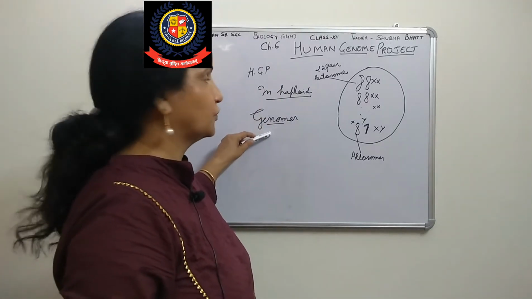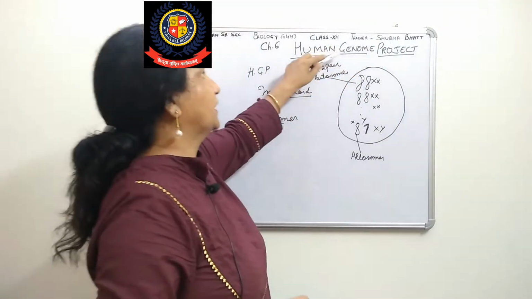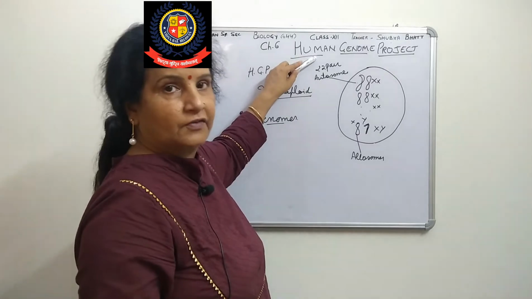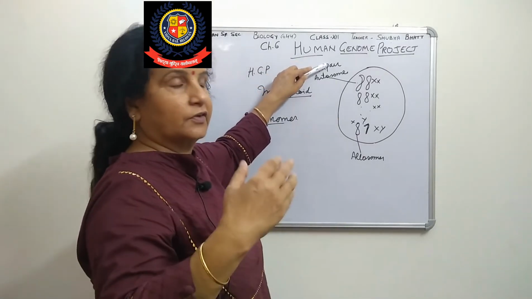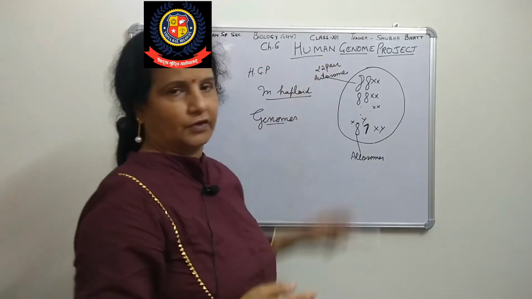So here we are talking about the Human Genome Project. Human genome means whatever sequences are present in our haploid cells, we are analyzing and studying them under this project.